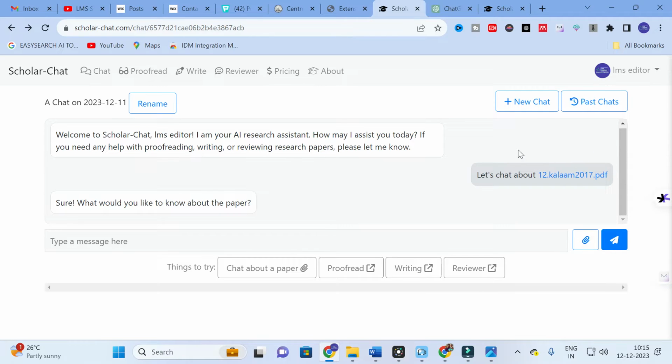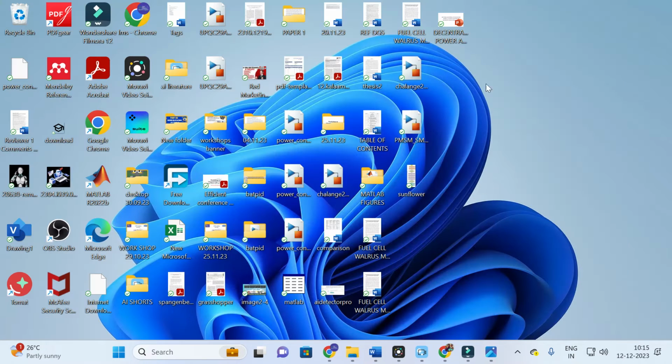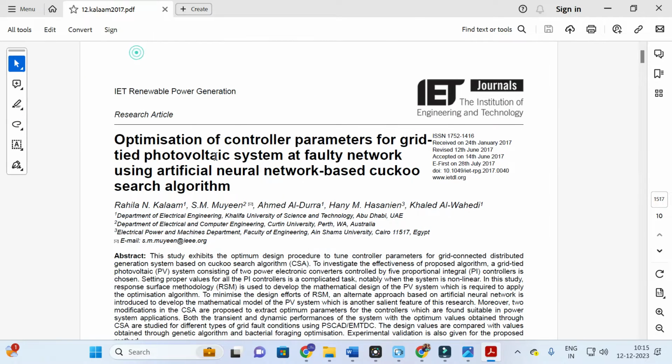Here you can see that our paper is uploaded. Let's chat about this paper. So here I can show the paper, so you can get a better understanding of it. This is the paper I have uploaded: Optimizations of controller parameters for grid tied photovoltaic system at faulty network using artificial neural network based 𝐾𝐽 algorithm.